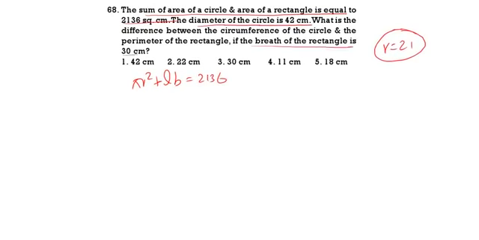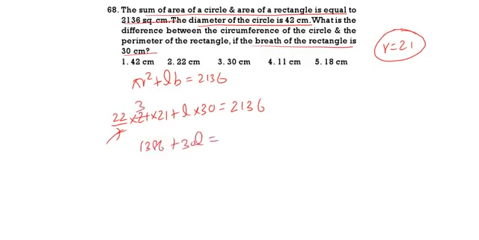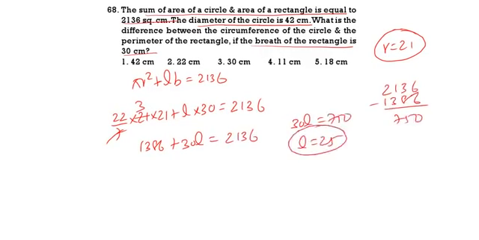So see here: pi is 22 by 7, into r squared, 21 into 21, plus length, which we don't know, into breadth, which is given as 30, is equal to 2136. Now calculate this. This is 66. 66 into 21 is 1386, plus 30L is equal to 2136. So 30L is equal to 2136 minus 1386, that is 750. So L is 25.